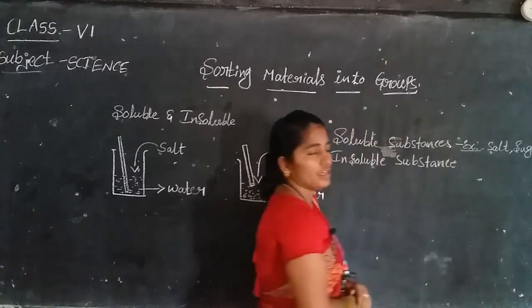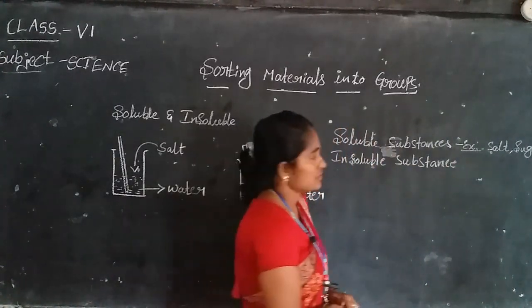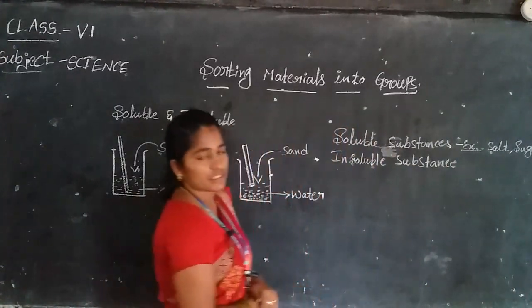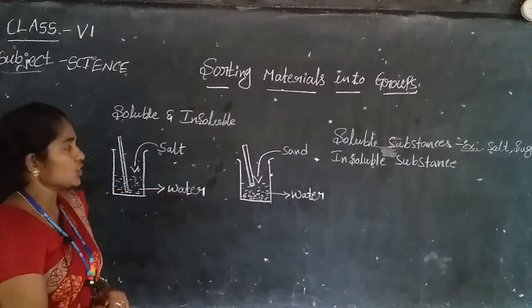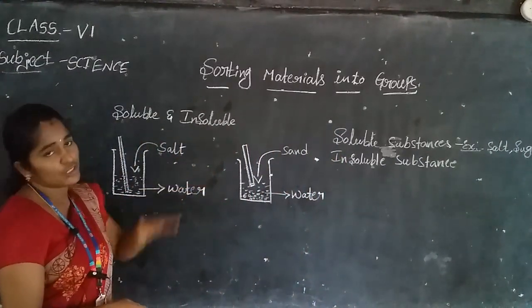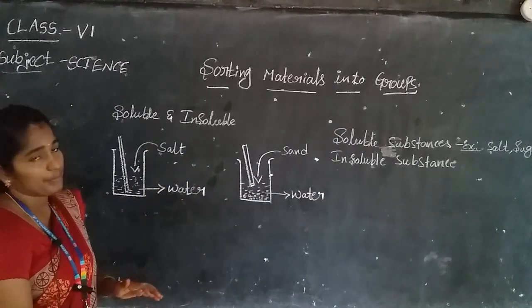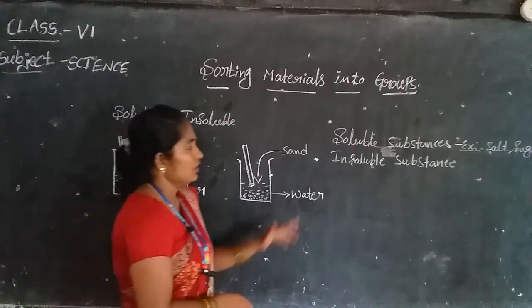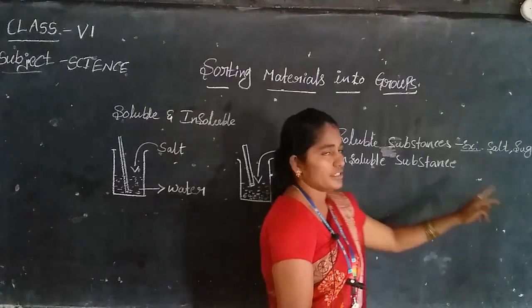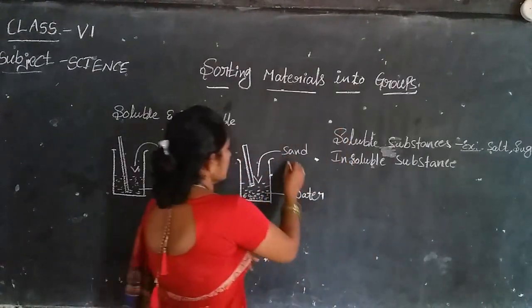What about the insoluble substances? The substances which are not soluble in water are called insoluble substances.